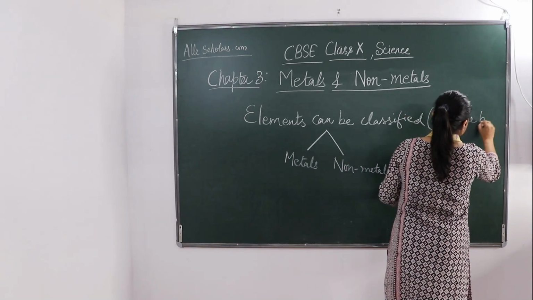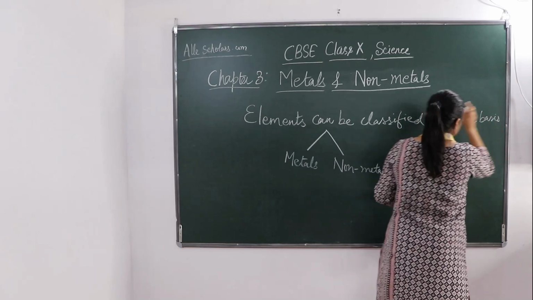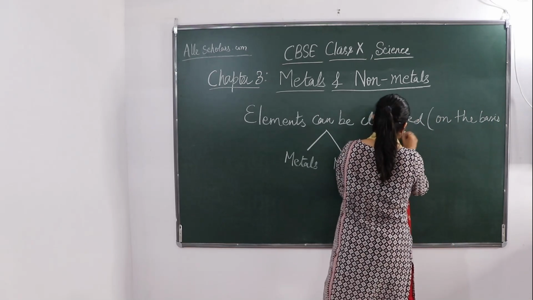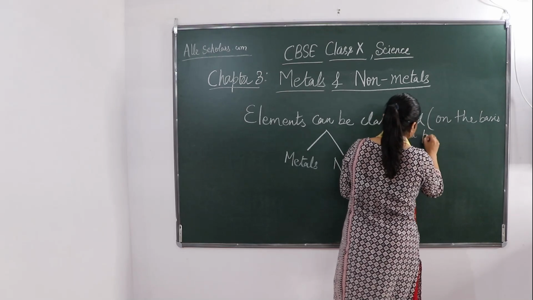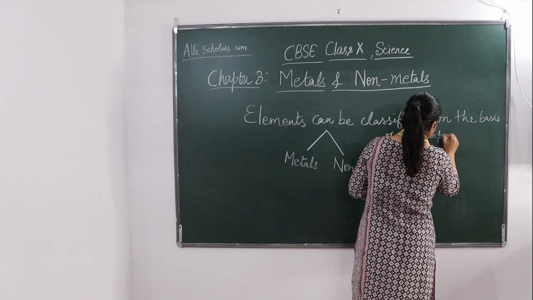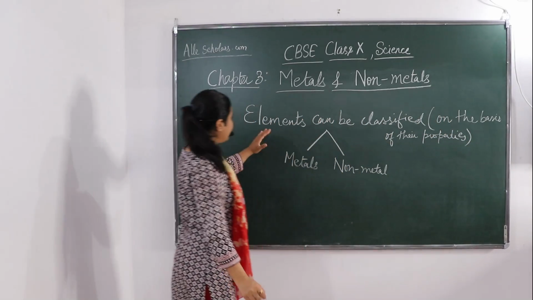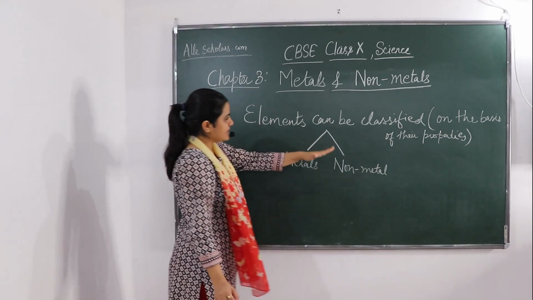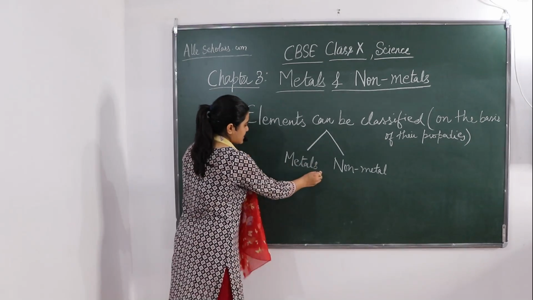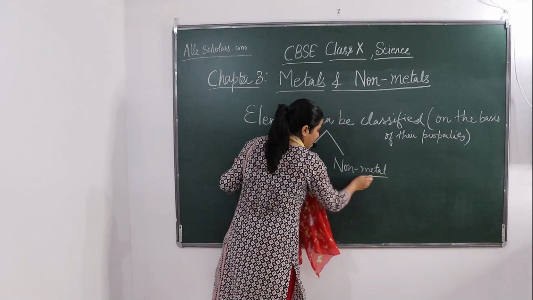This classification is done on which basis? On the basis of their properties. Fine. So elements can be classified on the basis of their properties as metals and non-metals.